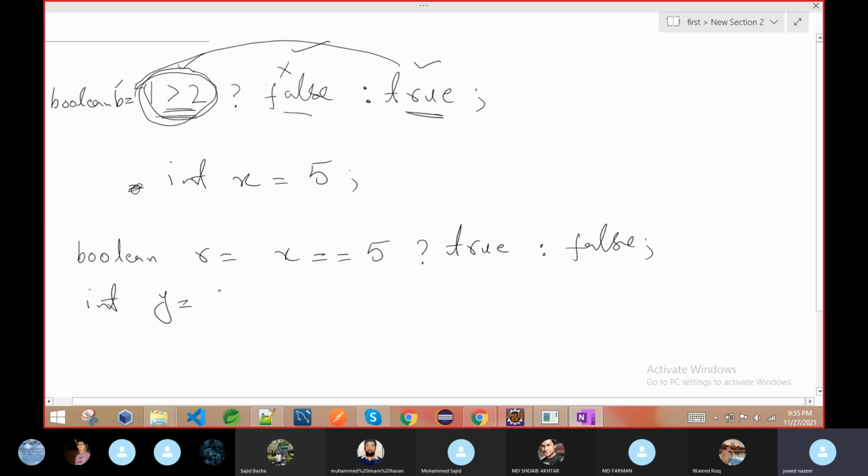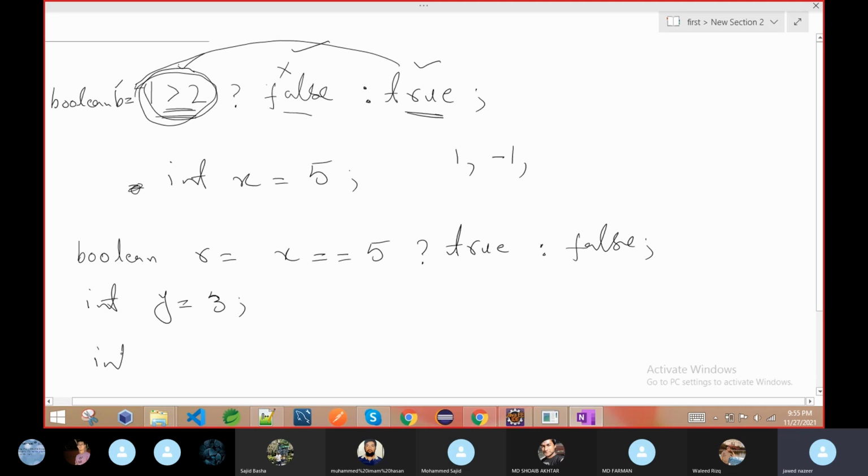Now second thing is, suppose I declare a variable int y equal to 3. I just want to check whether it is a positive or negative number. Here y is 3, meaning positive. If the number is positive, print 1. If the number is negative, print -1. We are not going for 0, and 0 is a part of the positive numbers.